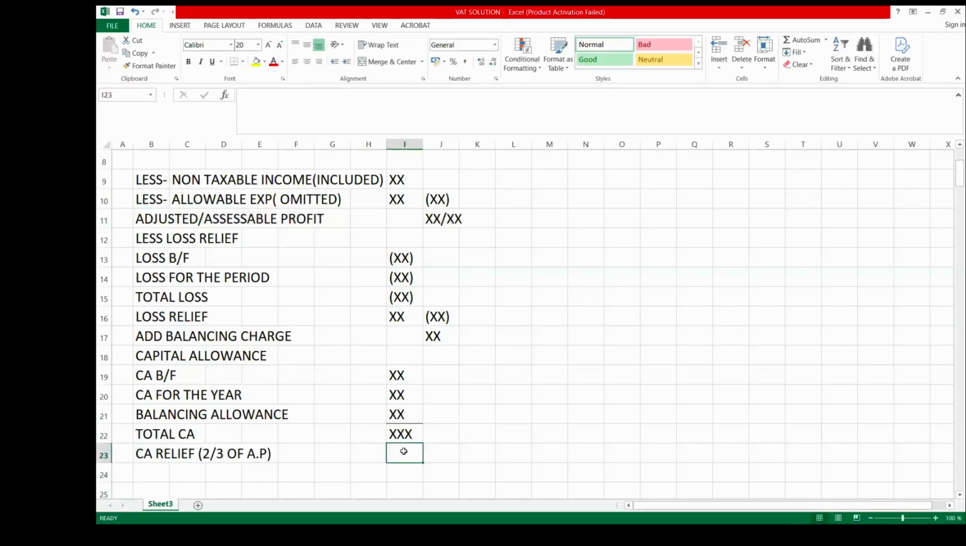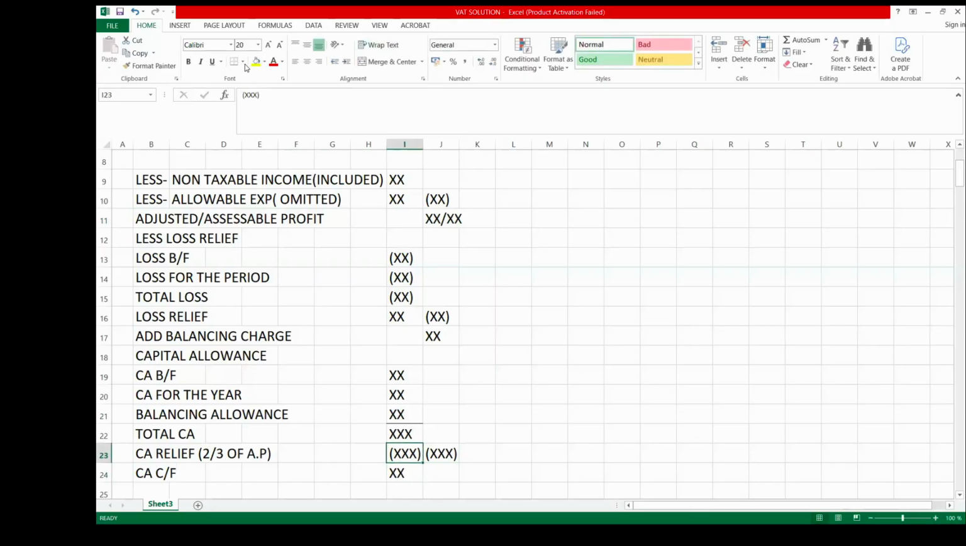Unless this company is into manufacturing or agro-allied. For those, there is no restriction of relief. So you relieve the capital allowance. After relieving, you have a capital allowance carry forward. Any balance that you have will be carried forward to the next period as well.